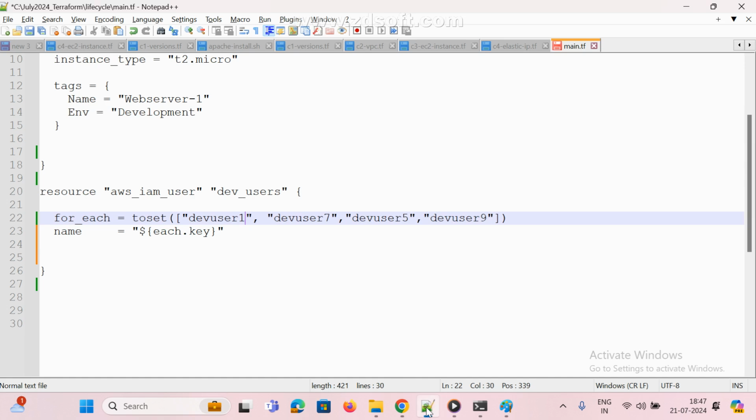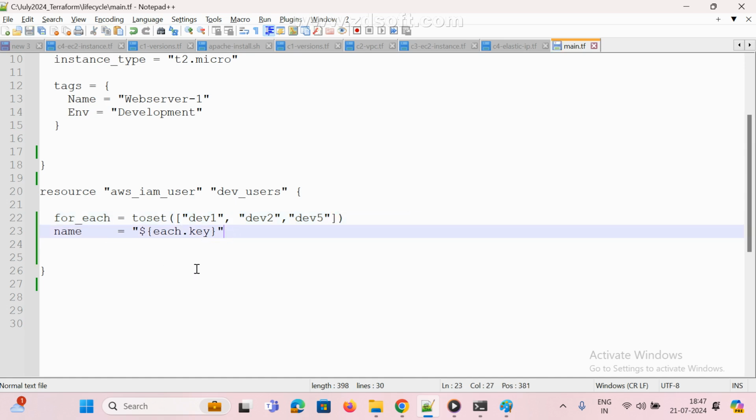Now go to here. I am giving a new user, for example dev1. No need to modify, leave it as it is. 3 users only. I don't want a fourth, remove it. That is your wish, how many you want. Next. Okay.